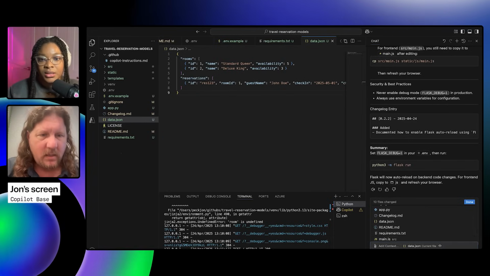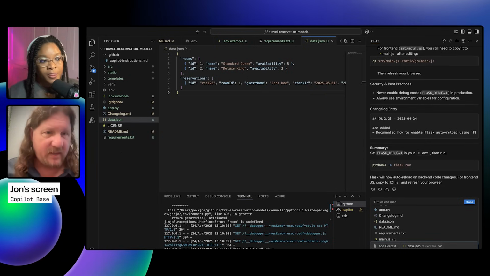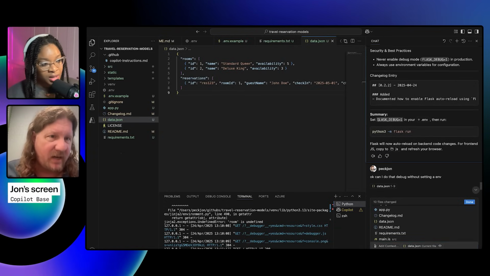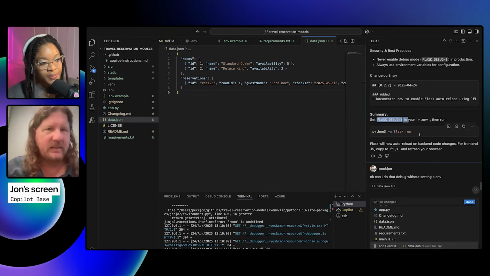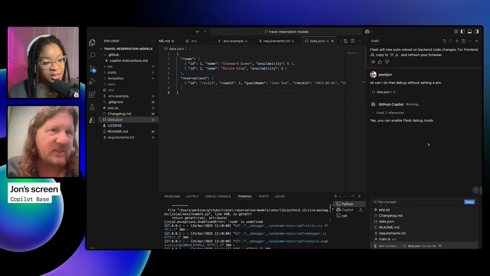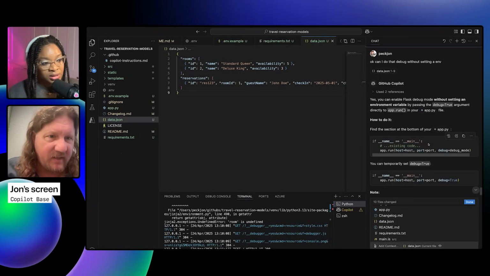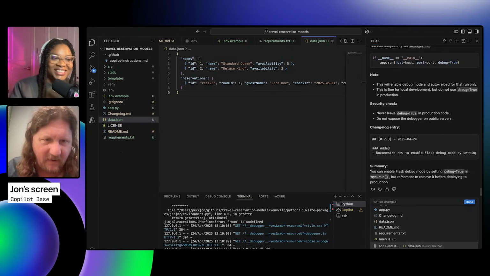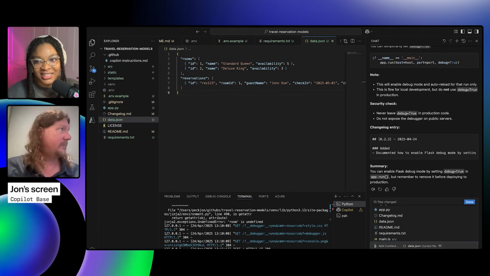So thank you. I asked the question, by the way, that you were asking about debugging, right? And it did give me some good answers. It said, okay, you can set Flask debug in your env file, which makes sense, right? So I'm just asking it, can I do it without setting an env file? And those results suck. If there is a dash debug on the command on the actual same line, it doesn't know.